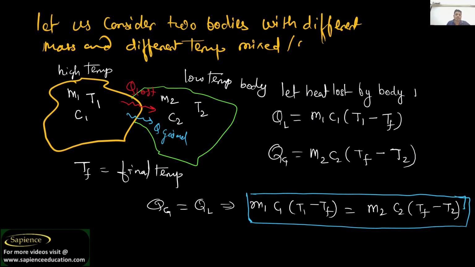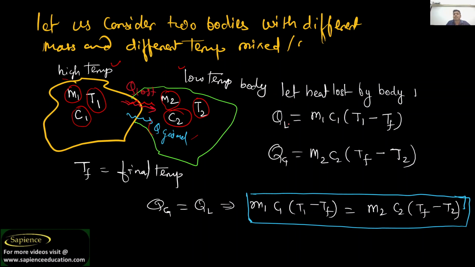Now let us use it. Let us do practical. Let us consider two bodies with a different mass and different temperature. Let the mass of one body be m1, the specific heat of this body c1, and the temperature t1. Now the mass of body 2 is m2, the temperature of the other body is t2, and the specific heat is c2. Consider this as the high temperature and this as the low temperature. So there will be heat lost and there will be heat gain. So we know that heat lost will be equal to heat gain.